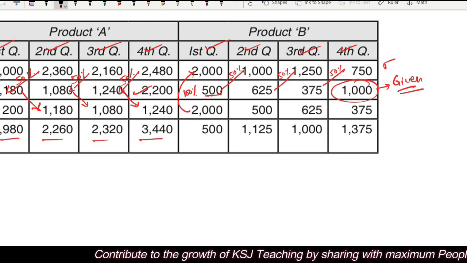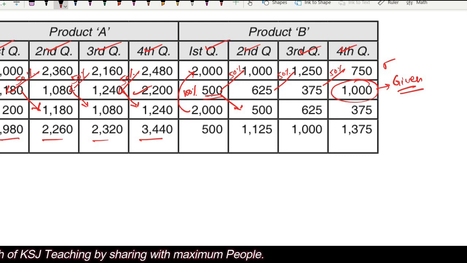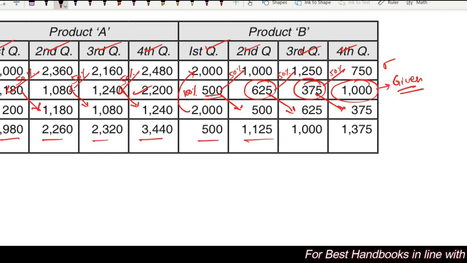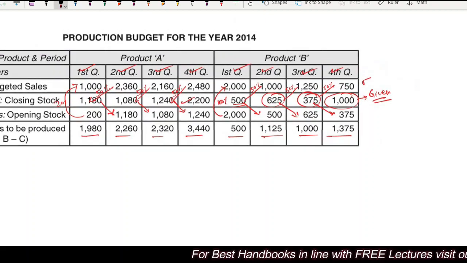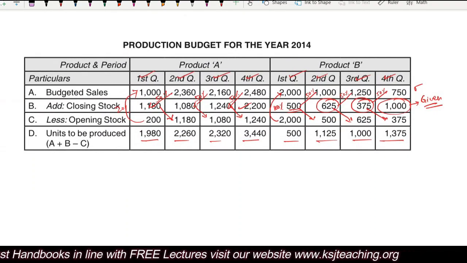After that, whatever is the closing of the first quarter will become the opening of the second quarter. The closing of the second quarter will become the opening of the third quarter. The closing of the third quarter will become the opening of the fourth quarter. So this is how you will get the 4 quarter-wise production units, right?